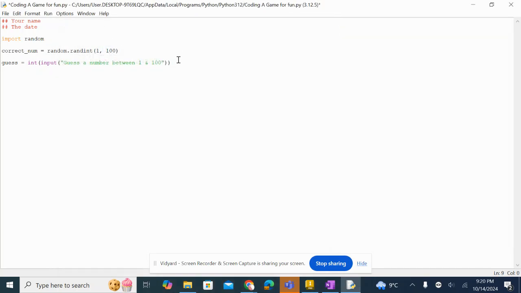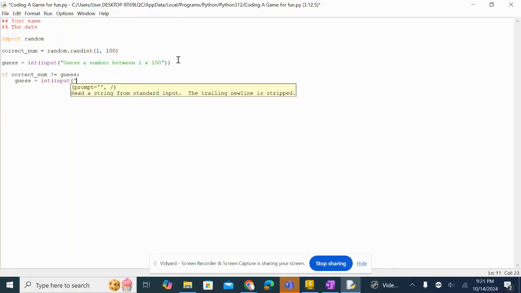Now, most people here will start off with an if statement. They will say if correct_num does not equal guess, then guess is equal to int input, guess again. Now, why is this wrong? Why is this wrong? Let me run it.